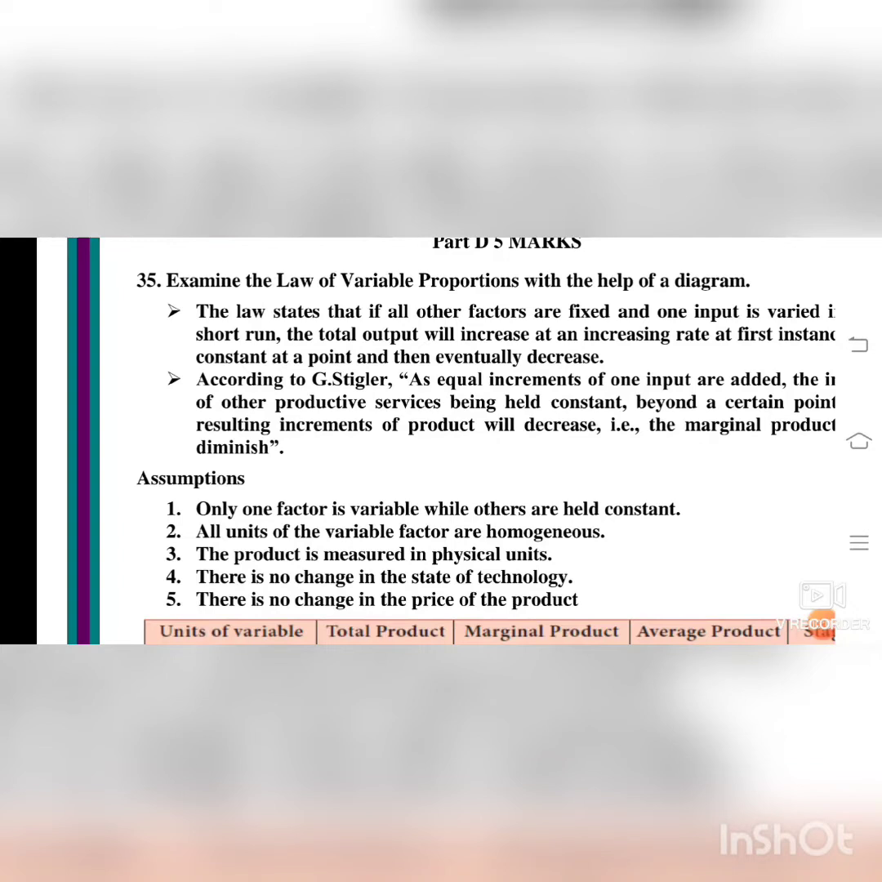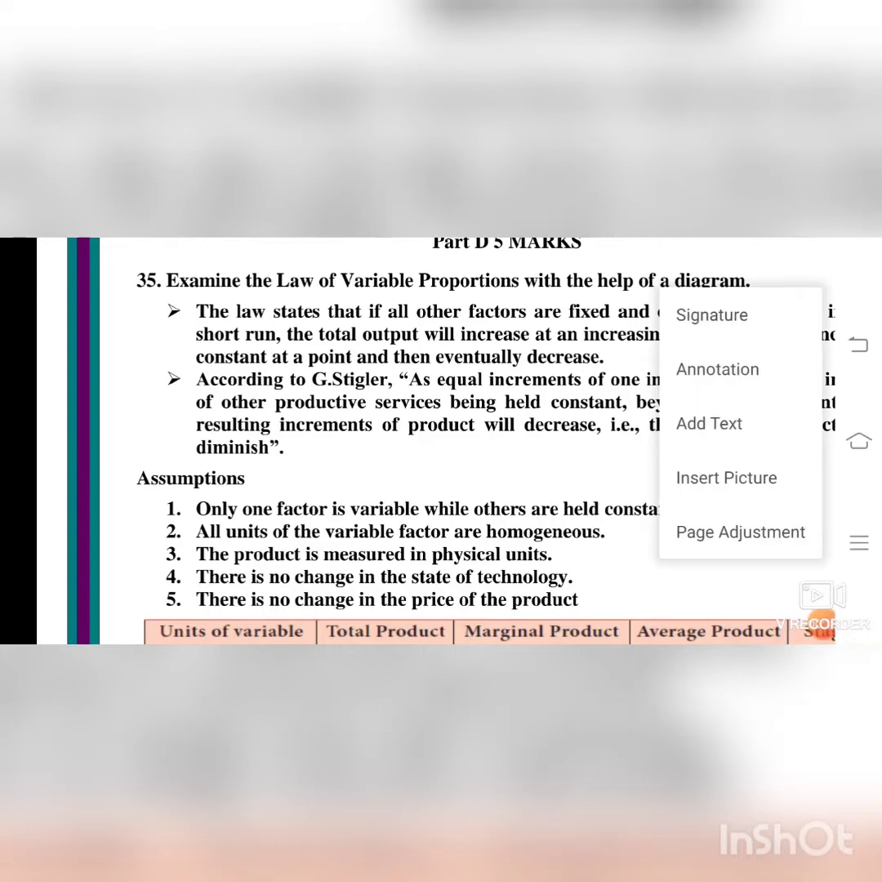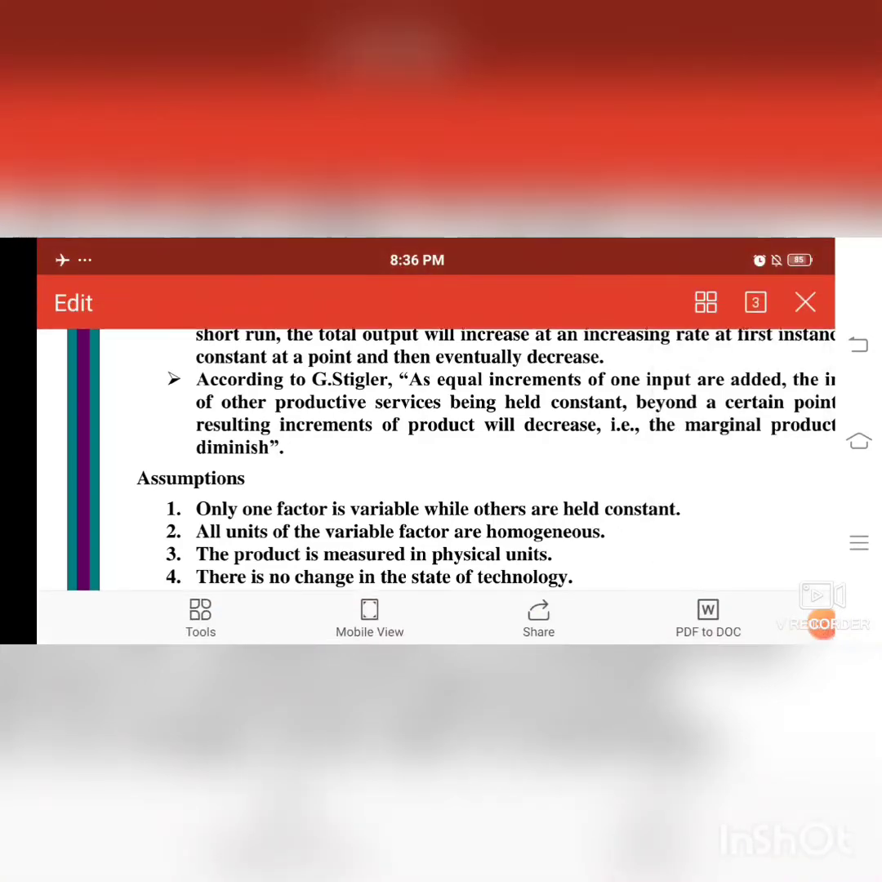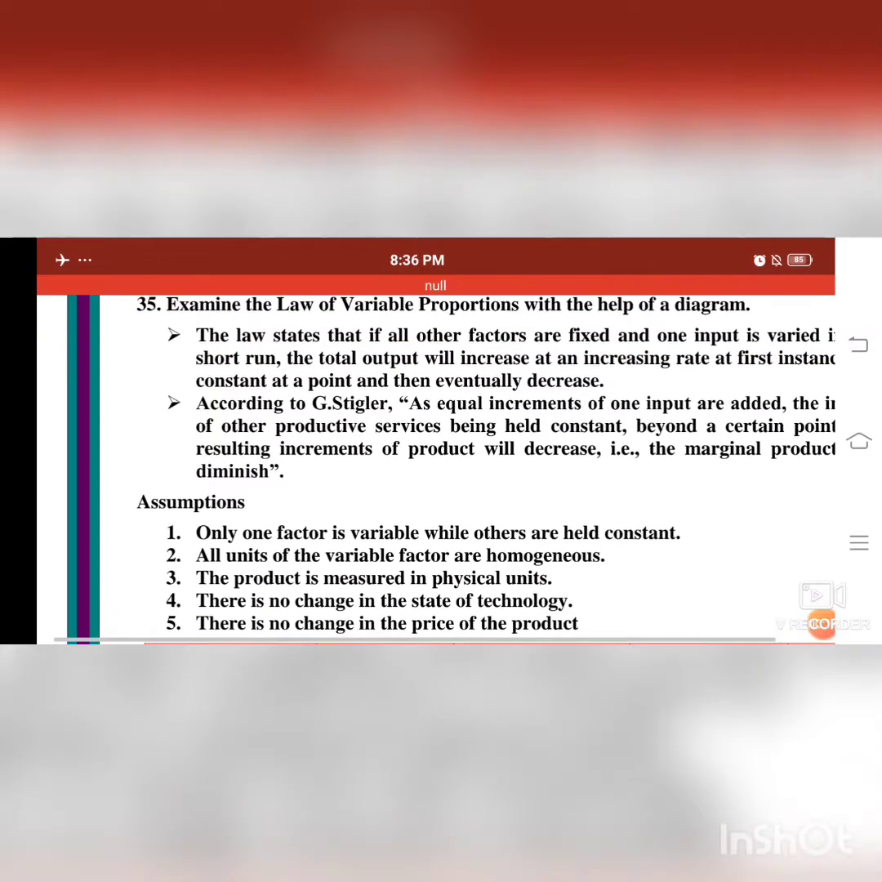I already finished part 1, isn't it? That is part B and part C. Now we are going to see about part D. First we will see about the law of variable proportion. First question, law of variable proportion.